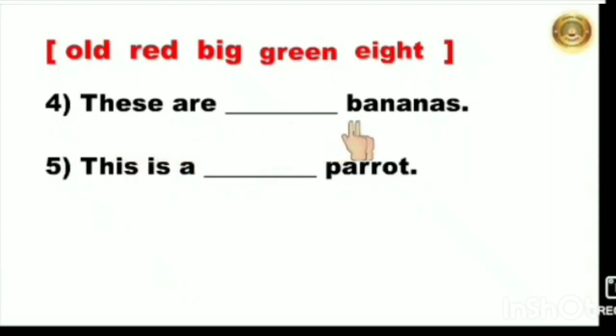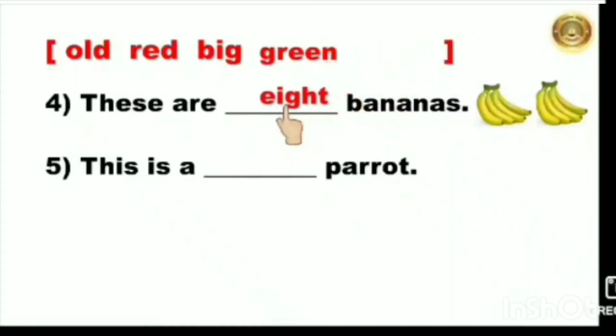These are dash bananas. So children, what do you have to do here? Are these bananas old? No. Are these bananas red? No. Are these big bananas? No. Are these green bananas? No. Yes, these are 8 bananas. So, 1, 2, 3, 4, 5, 6, 7, 8. These are 8 bananas, which means here 8 is a describing word of bananas.